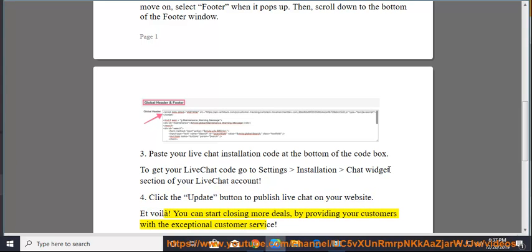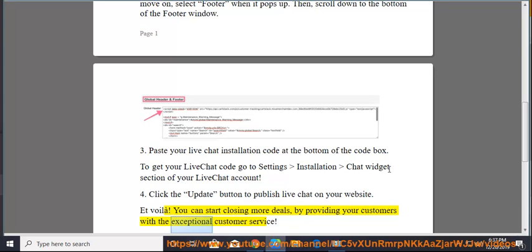Et voila! You can start closing more deals by providing your customers with exceptional customer service.